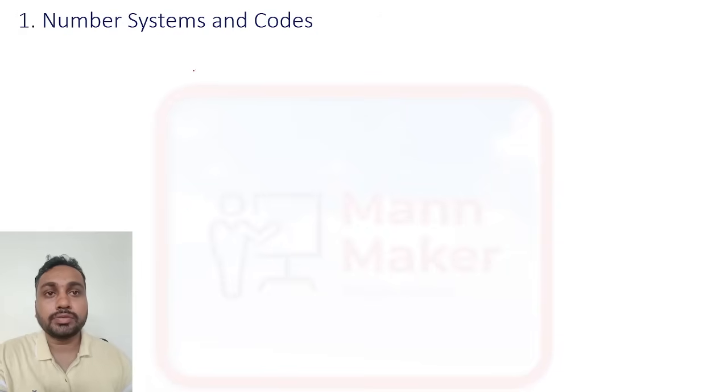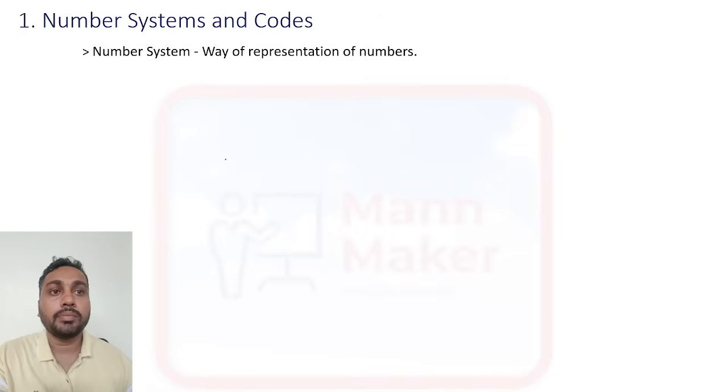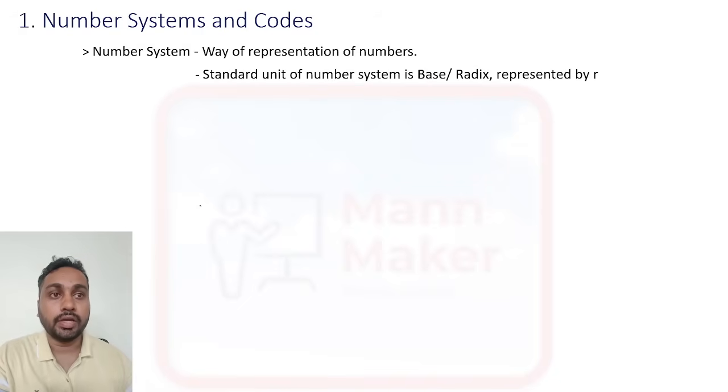Okay, what is a number system? A number system is nothing but the way of representing a number. The way of representing a number is called a number system, and we have a standard unit of a number system, that is we call base or radix, that will be represented by r. Okay, so this is the number system. Now in digital electronics we have four kinds of standard